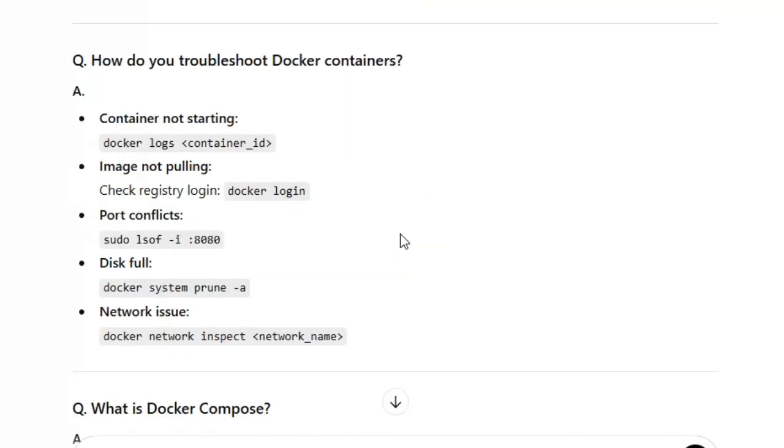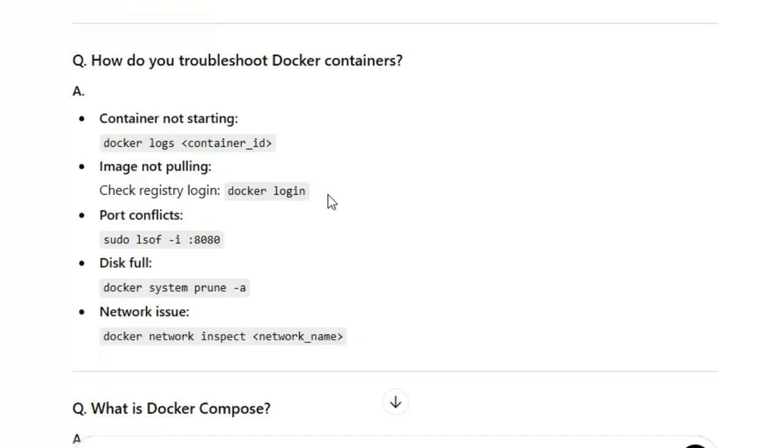And the next thing, how do you troubleshoot a Docker container? These are all very important. For example, if a Dockerfile fails, if a pod fails, if a node fails, based on this only you can find out the issues. Container not starting: docker logs with the container ID, then it will show what the issues are. Image not pulling: docker login, you can mention the login details.